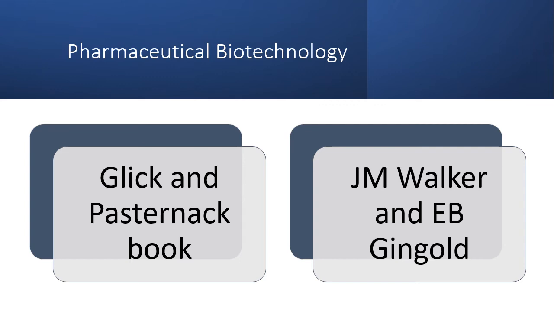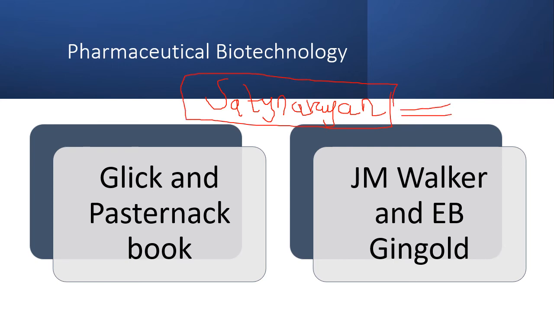I have not mentioned it here because I thought that, besides the standard book, there should be two different books so that you can get an idea. Satyanarayan, that you referred for biochemistry. Similarly, there's a book for biotechnology as well. Satyanarayan, do refer to it. It is the best book. You'll get all the concepts clear in a concise manner. Besides that, these are the two other books, Glick and Pasternak, and J.M. Walker and E.B. Gingold. These are the two good books that you can refer besides Satyanarayan for biotech.